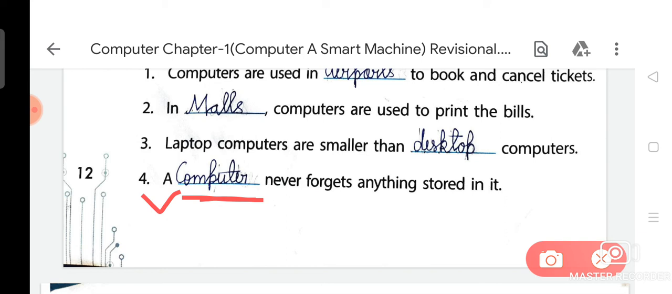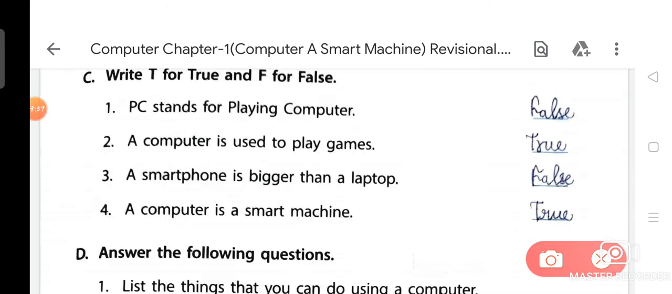So my dear students, I hope you will revise all these questions which are related to chapter number 1 for your periodic assessment term 2. So now, next question from your exercise is question number C, write T for true and F for false.